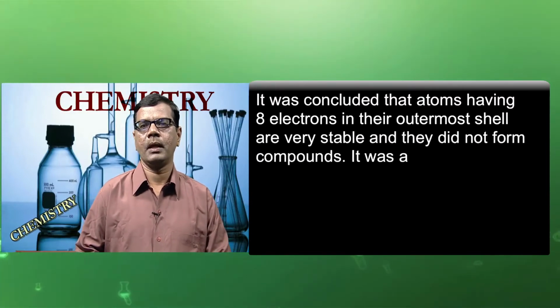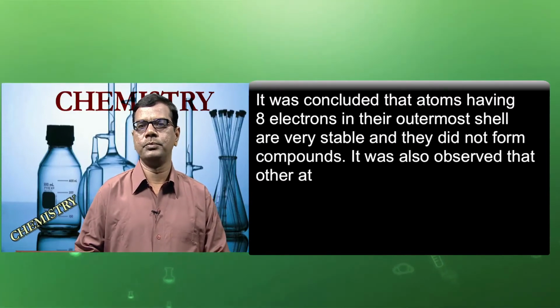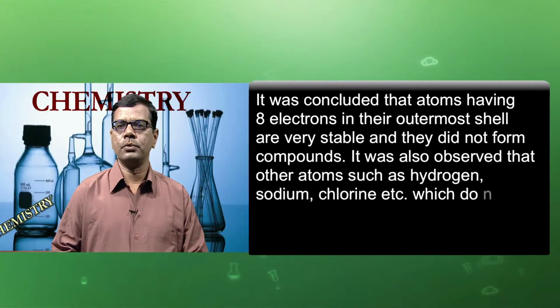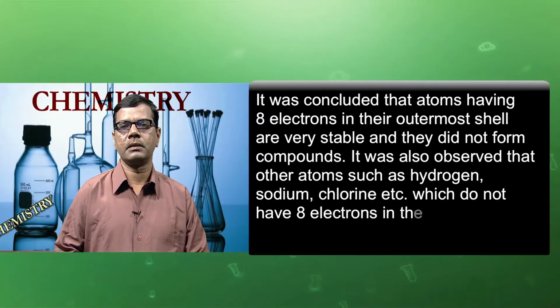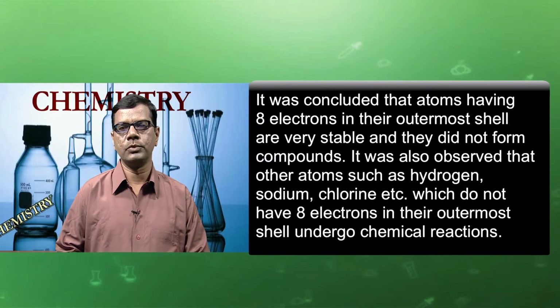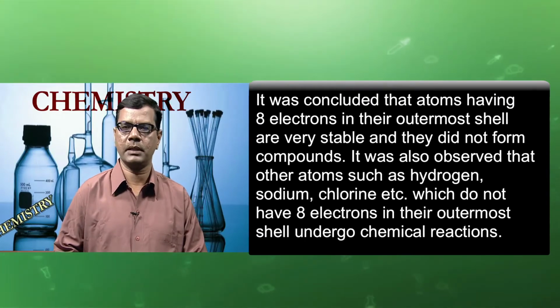they did not form compounds. It was also observed that other atoms such as hydrogen, sodium, chlorine, etc., which do not have 8 electrons in their outermost shell, undergo chemical reactions.